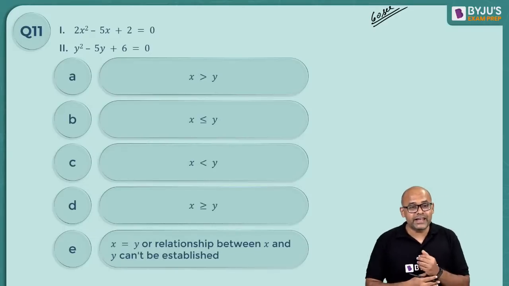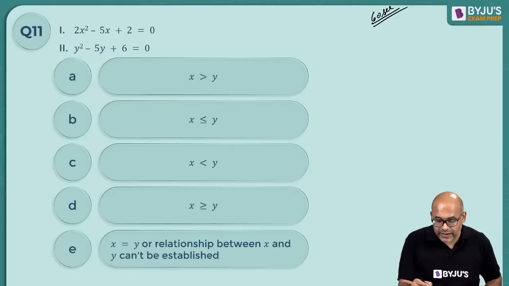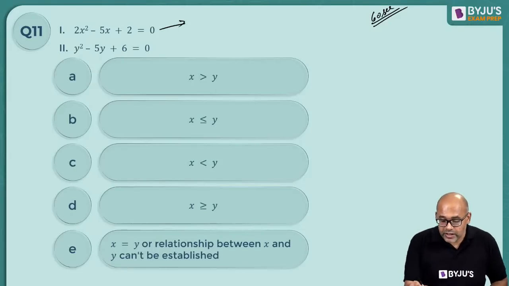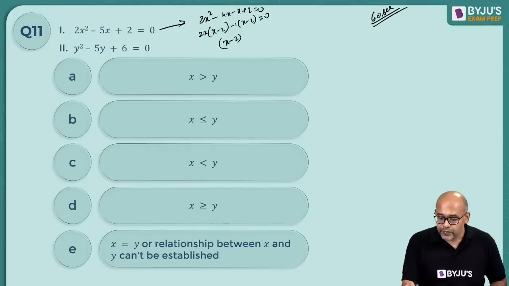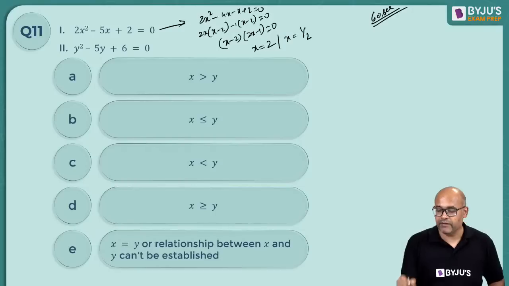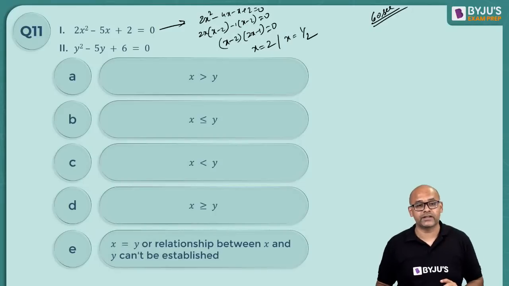Okay, we're getting E's and B's. So let's see what is the correct answer. Here, you can split this as 2x square minus 4x minus x plus 2 equal to 0. This becomes 2x into x minus 2 minus 1 into x minus 2 equal to 0. So this is x minus 2 into 2x minus 1 equal to 0, so x equal to 2 or x equal to half. 2 possibilities for x.